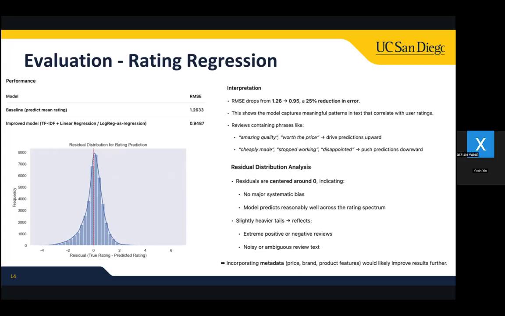The residual distribution centers around zero, indicating no systematic bias and a stable model across the rating spectrum. It has slightly heavier tails, suggesting that extremely positive or negative reviews and ambiguous content are harder to model using text alone. Incorporating metadata such as price, brand, or product features could further improve the accuracy.